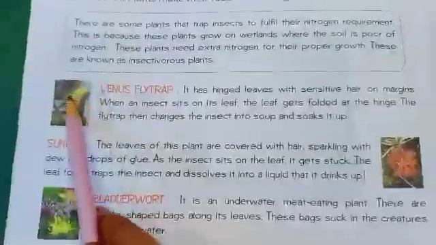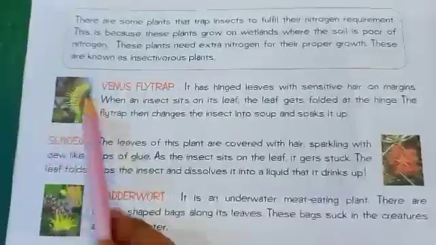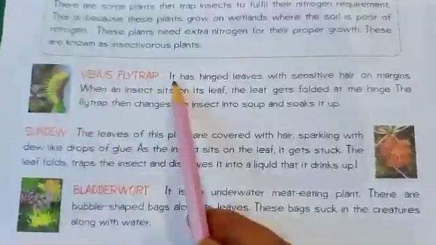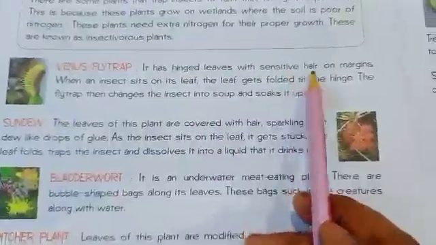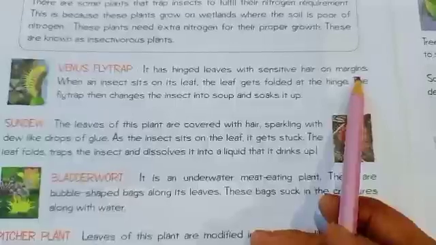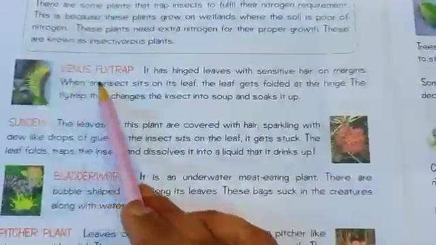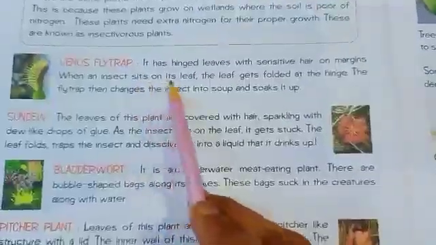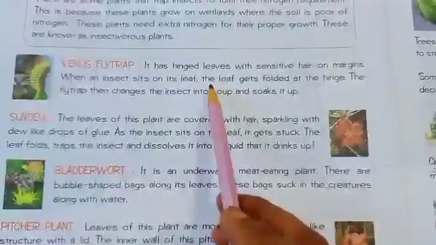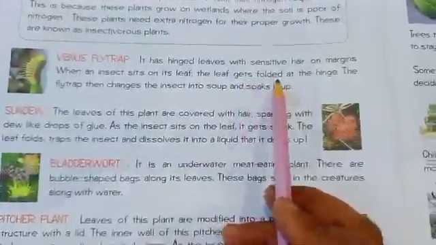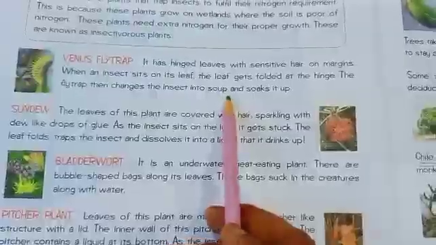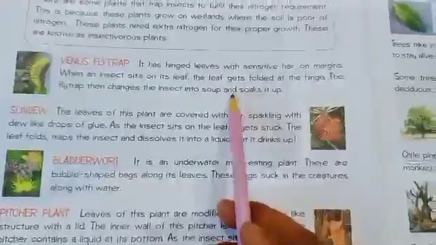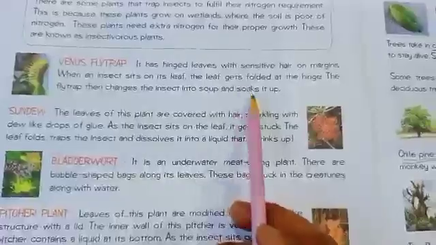Venus flytrap is a type of plant shown in the picture. It has hinged leaves with sensitive hair on the margins. When an insect sits on its leaf, the leaves get folded at the hinge. The flytrap then changes the insect into soup and soaks it up. In this way, it feeds itself.